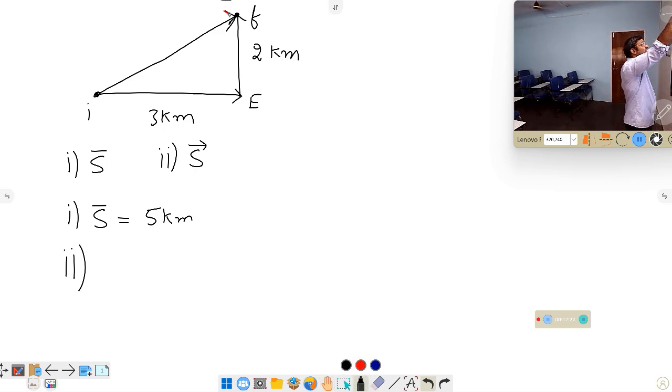This is the way we can indicate the arrow mark for this. This is the direction of that vector. Now this length we need to calculate. That gives the displacement concept. So what is the length of this one?